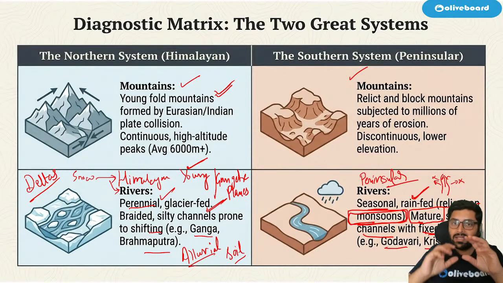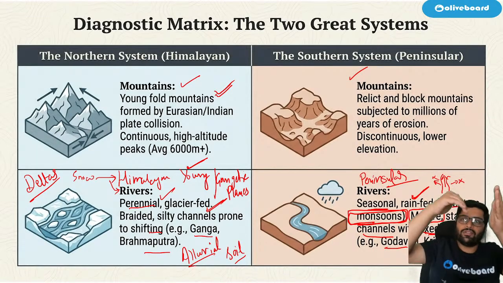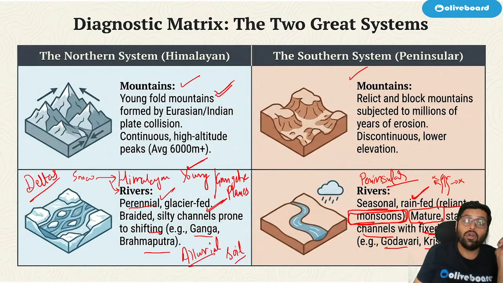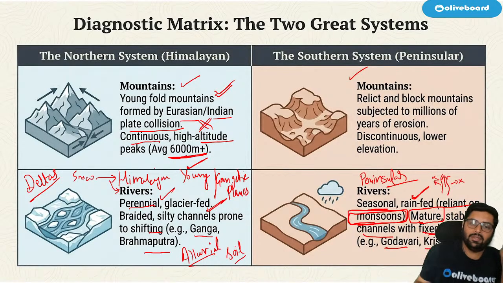Okay, that is why they are young fold. The crust folds when it subsides, it gets fold like this. So this is why they are called young fold mountains, formed by Eurasian Indian plate collision. Got it? They are continuous and high altitude. Average altitude is 6,000 meters plus. Okay, so this was about Himalayan mountain ranges. Correct? Yes, Manoj, important. Okay.